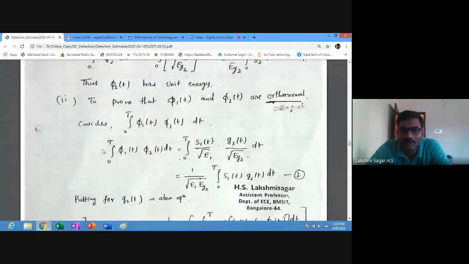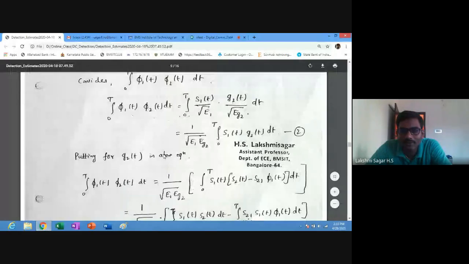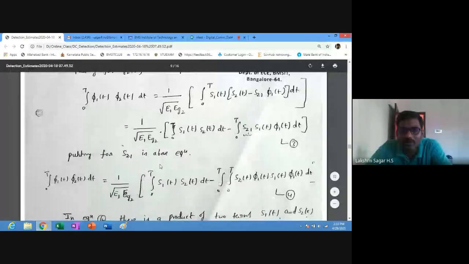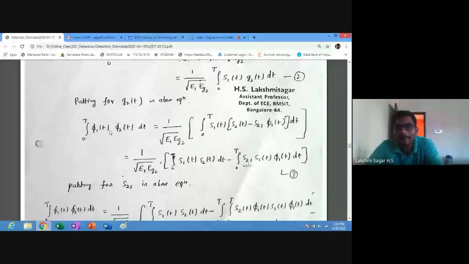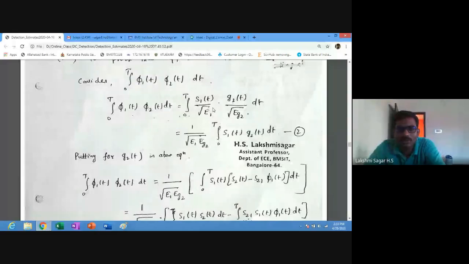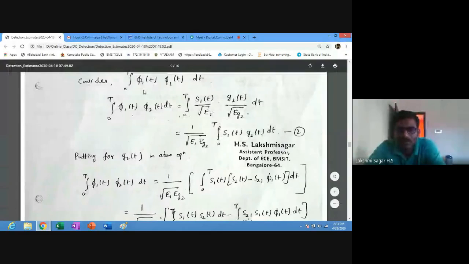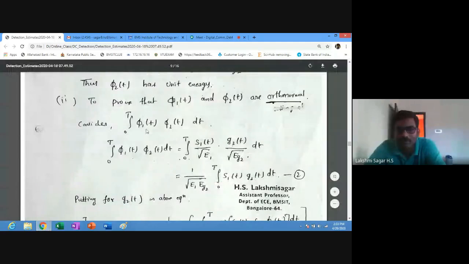Next, to prove that phi 1 of t and phi 2 of t are perpendicular to each other, we will get 0. We have already discussed this one. We need to consider the two carrier signals, or two orthonormal basis functions, here. So we know the equation for phi 1 of t and phi 2 of t. You just substitute.